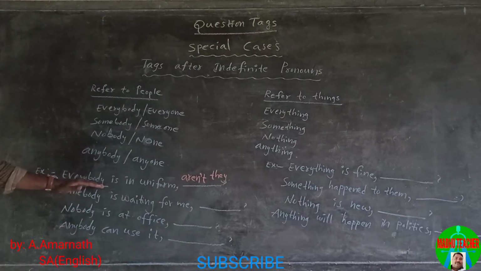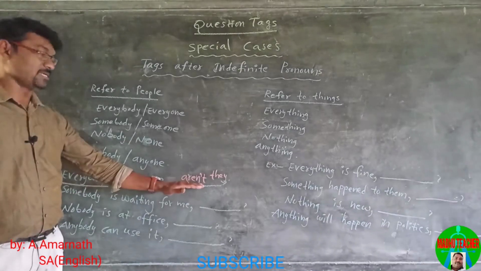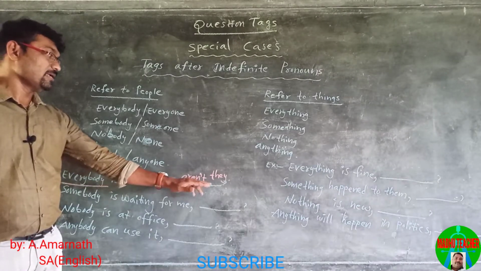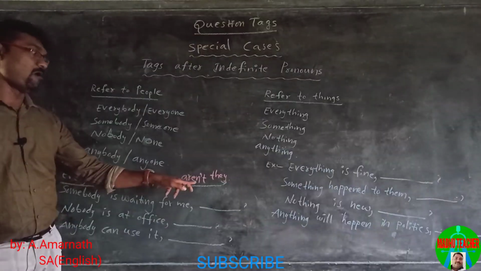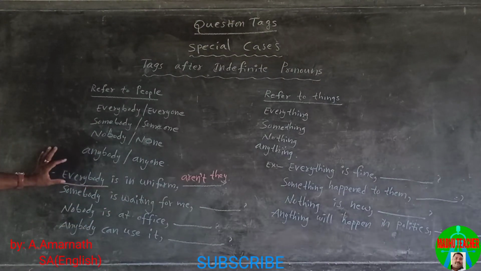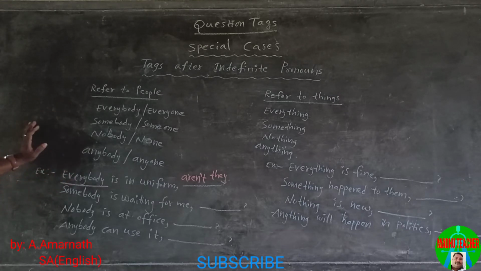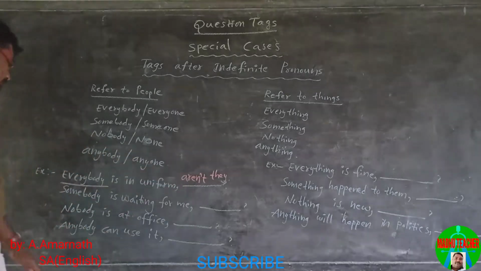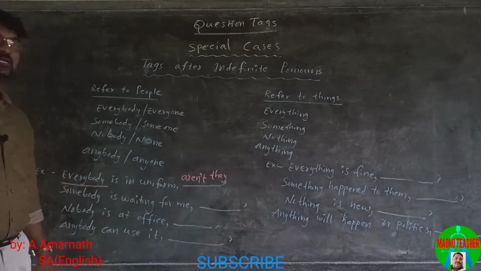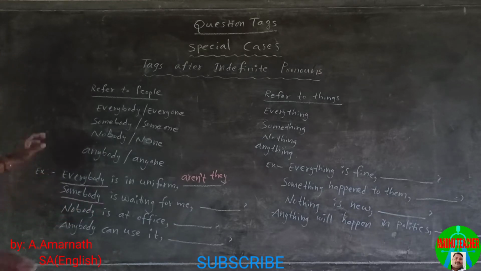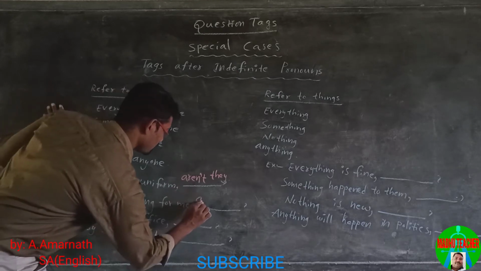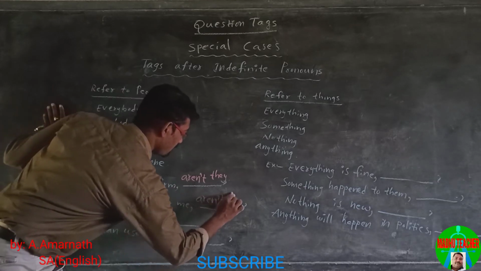This statement is positive, so the tag must be negative. Here the pronoun is they, that is why we used the helping verb are. The whole sentence is positive. Everybody is a singular noun, but it refers to many people, so the tag must be plural. Somebody is waiting for me. Somebody is singular, but we use a plural pronoun. Aren't they?